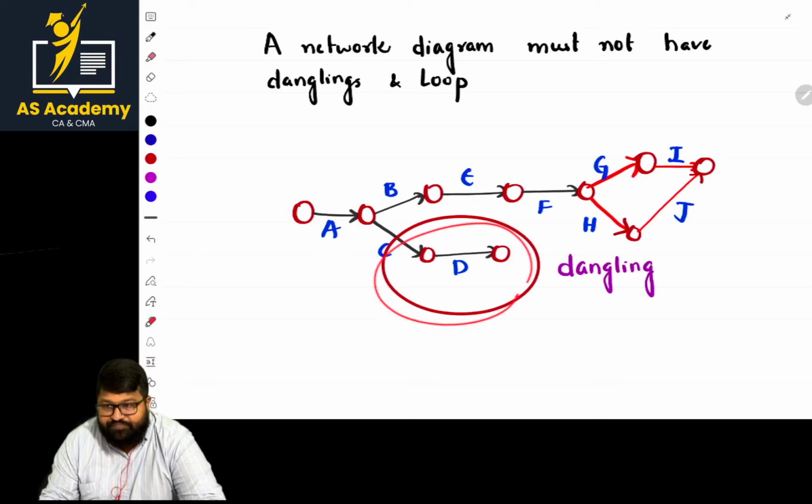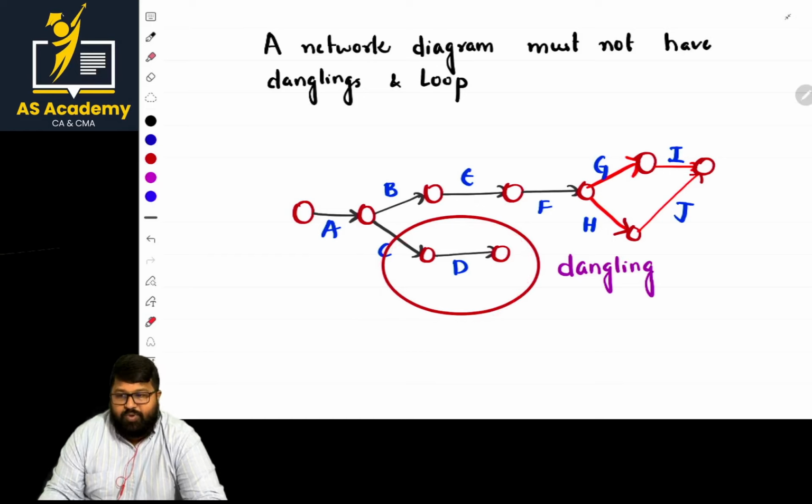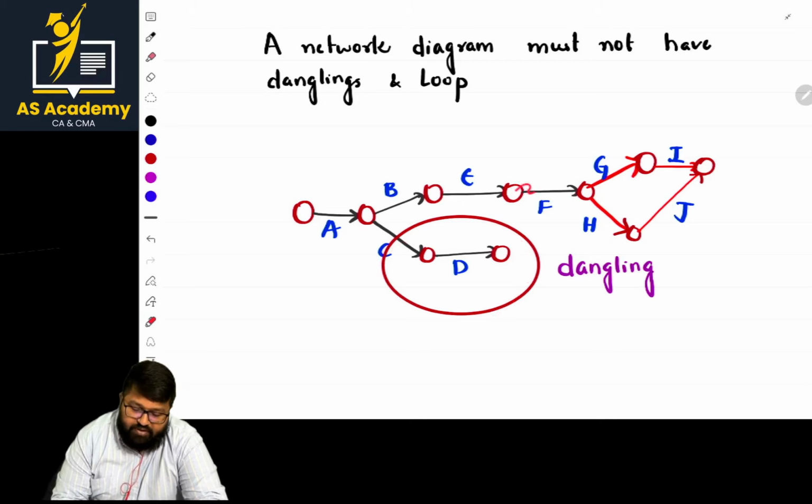What about a loop, sir? For example, if we see F, after that they are going to G, then I, next what? Basically, if I rearrange them for your convenience and change the directions, you see.